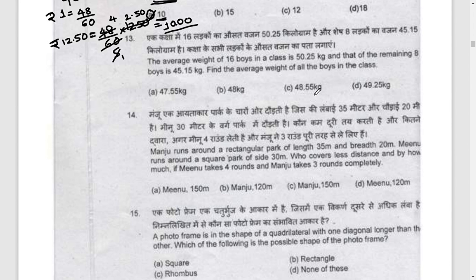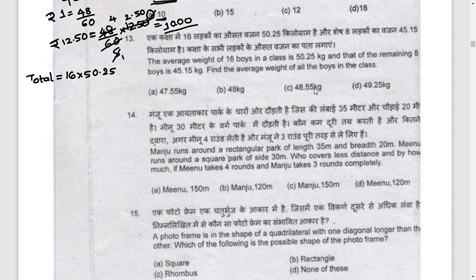Here you have to find the average weight of the total boys. So first, the total weight of 16 boys will be 16 into 50.25 kg. So first multiply it.